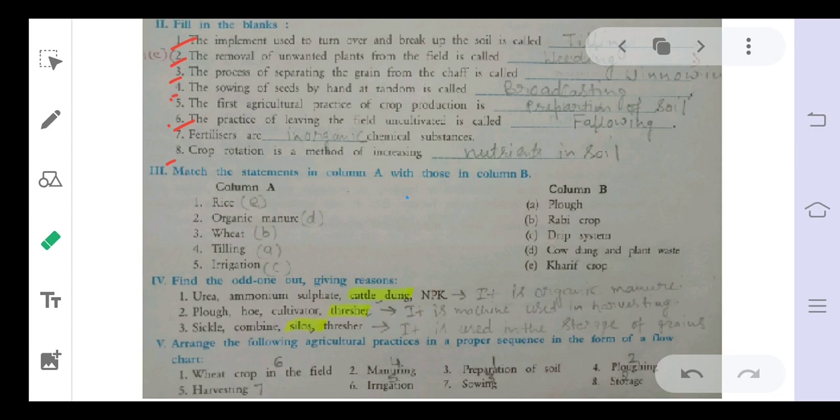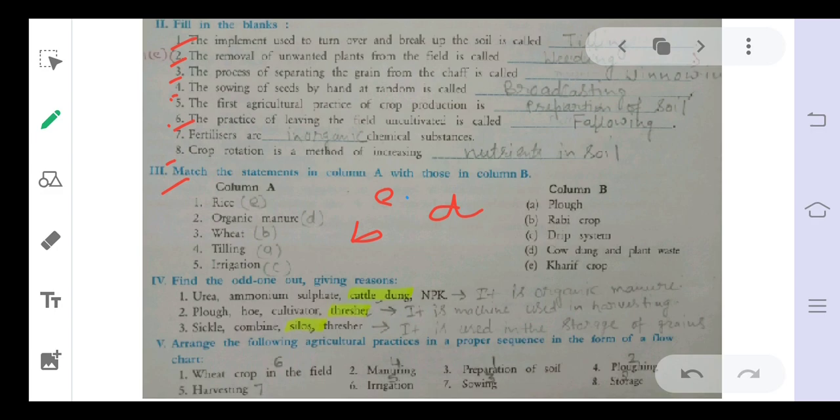Next is match the following. The third question is match the following. Rice is a kharif crop, so option E will be the answer of the first. Then organic manures are cow dung and plant waste, so the second is option D. Then wheat is a rabi crop. As we know, wheat is a winter season crop.